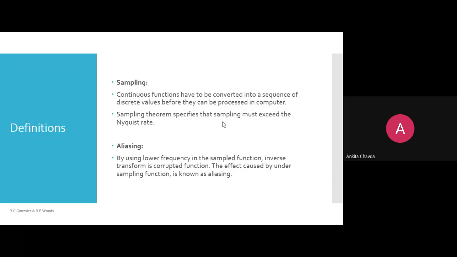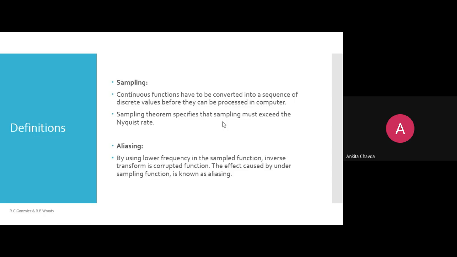Whatever we have used in this lower frequency, once we take the inverse transform of it, it is the corrupted one. So the effect that is generated is known as aliasing.